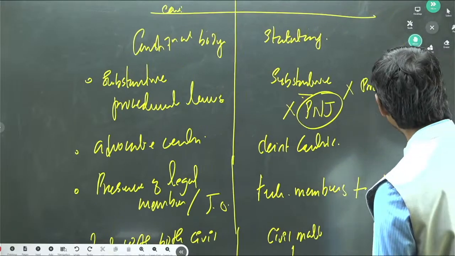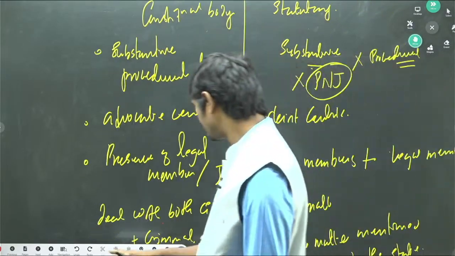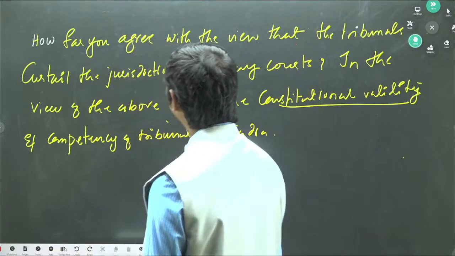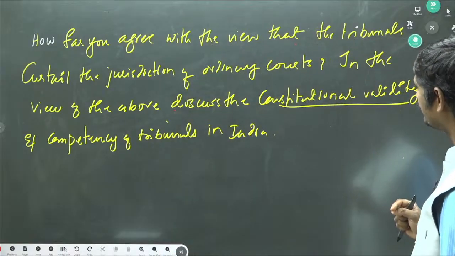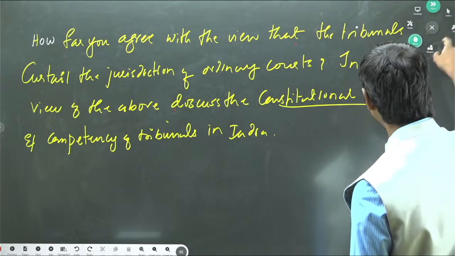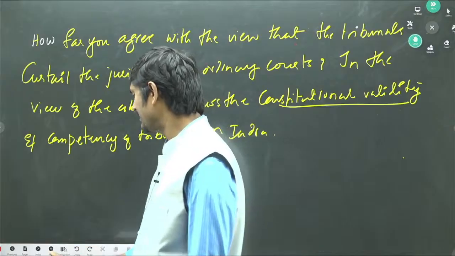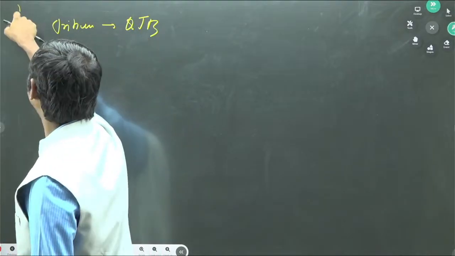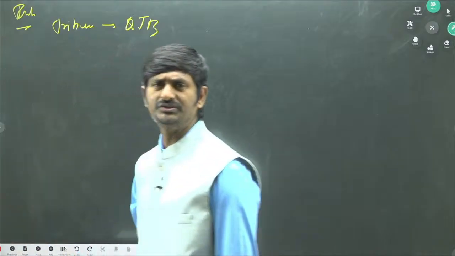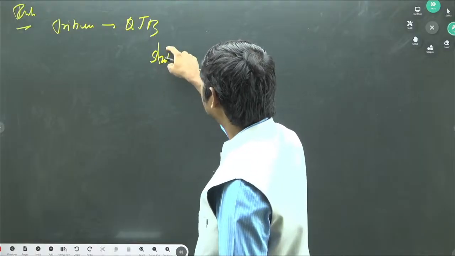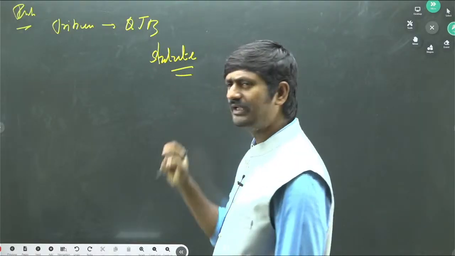Now let us see the question that we have come across here. How far do you agree with the view that tribunals have curtailed the jurisdiction of ordinary courts? So we need to write what tribunals are. First of all, in the introduction, tribunals are quasi-judicial bodies. In the introduction, we need to write these points. They are established by a given statute. The statute is the basis for the establishment of tribunals.